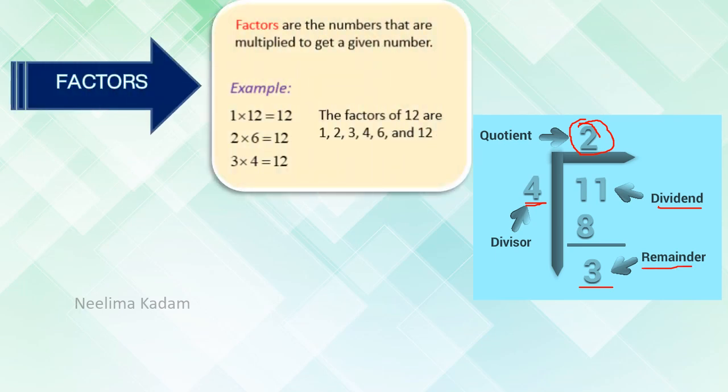Now what are factors? Factors are what we can multiply to get the number. For example, 1, 2, 3, 4, 6, 12 are the factors of 12. When we multiply 1 by 12, we get 12. 2 by 6, we get 12. So the numbers which we can multiply to get the desired number.